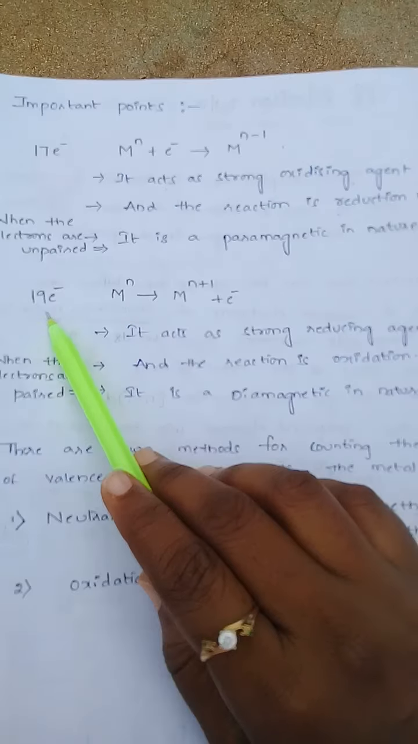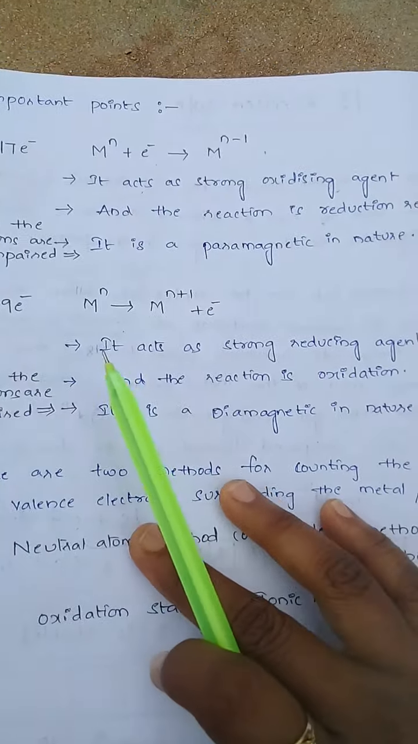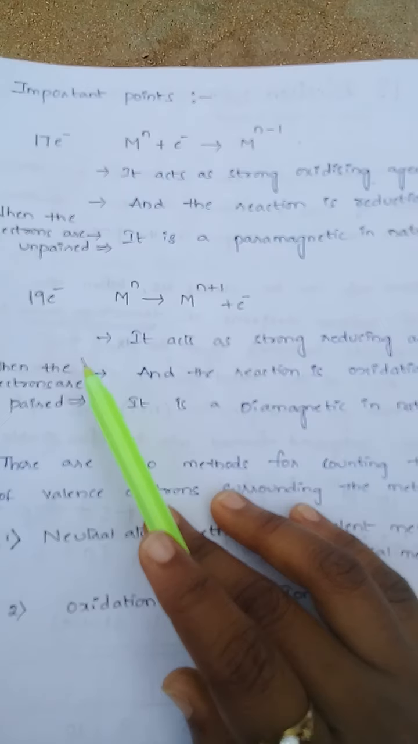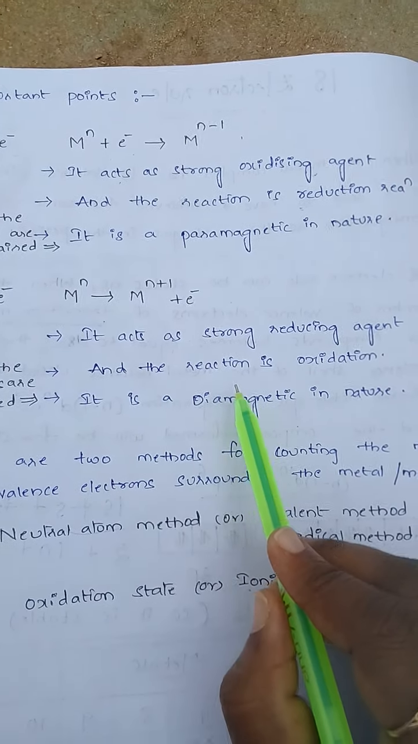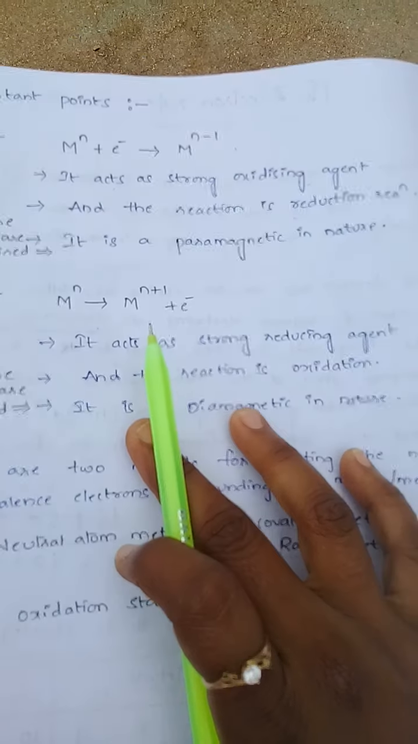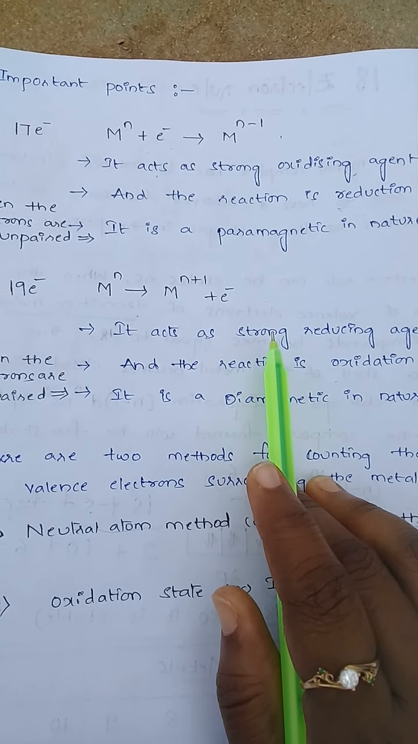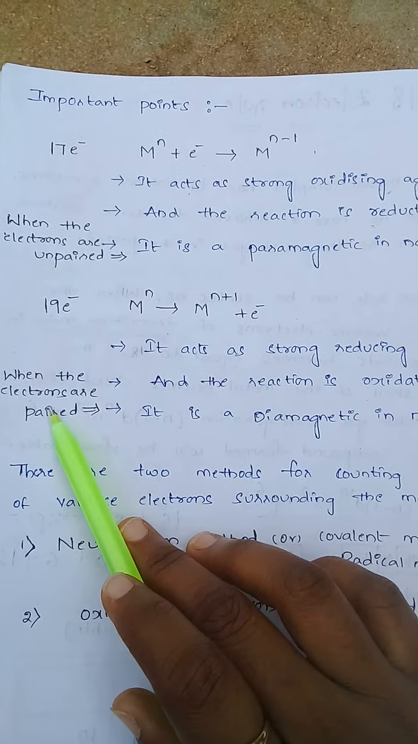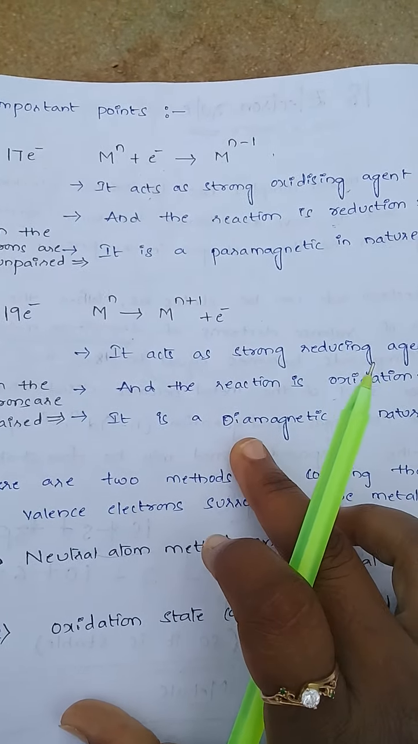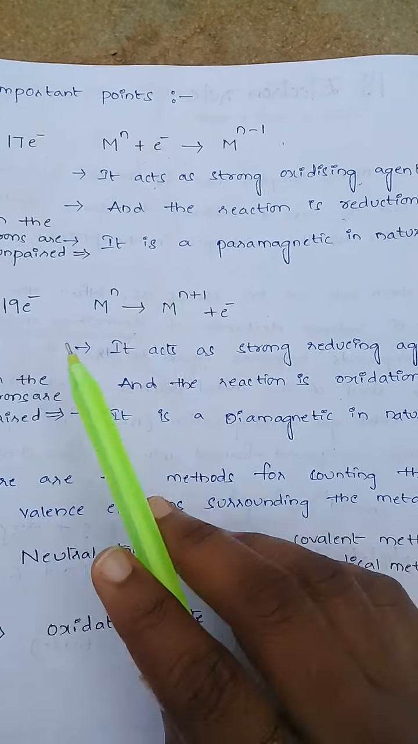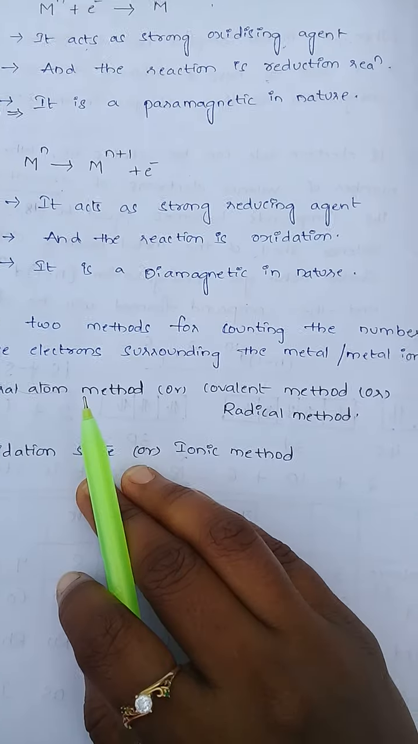When the complex attains 19 electrons, it loses one electron to attain stable configuration. Losing one electron means it attains 18 electrons. Losing electrons means oxidation, and it acts as a strong reducing agent. When the electrons are paired, it is diamagnetic in nature. When electrons are unpaired, it is paramagnetic, and when paired, diamagnetic.